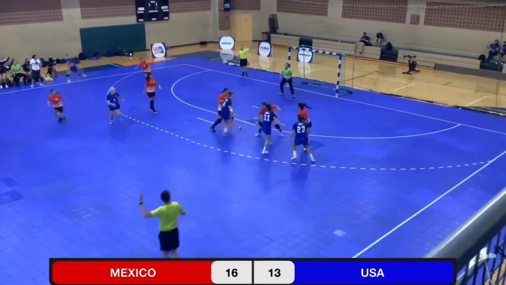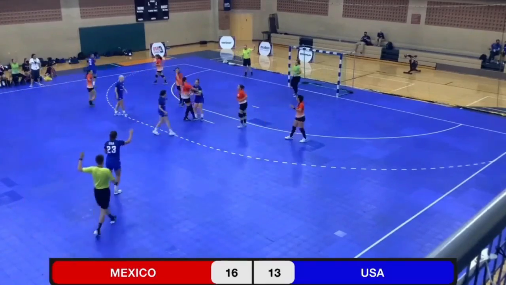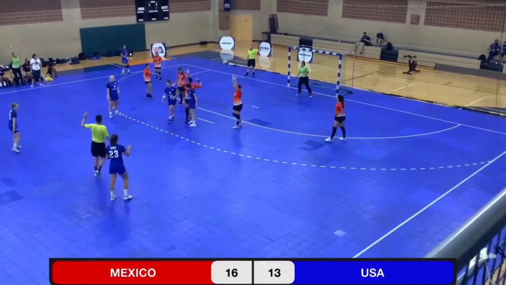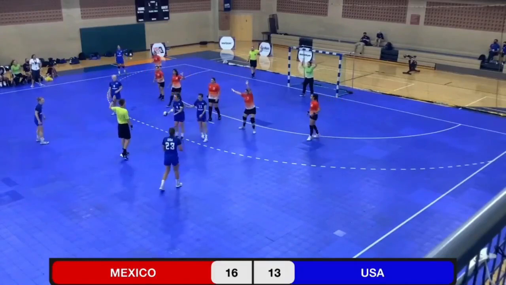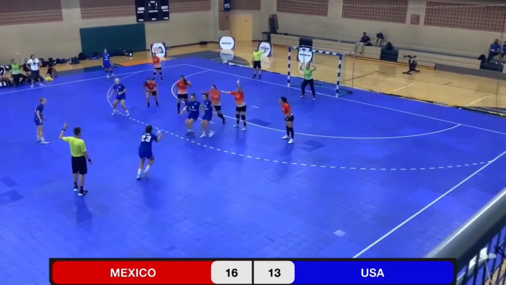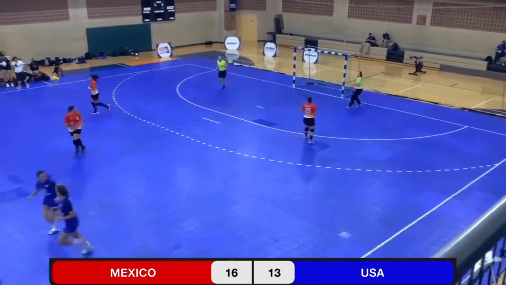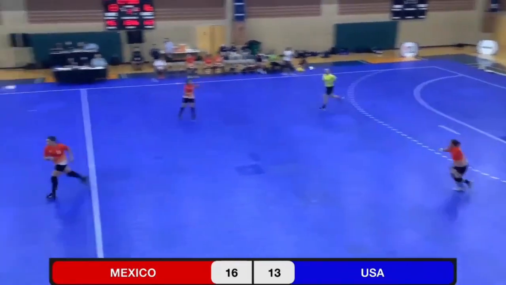Christensen shoots. It's blocked at the line. Gaskin picks it up, but she's bottled up. The passive play is still on. And we'll see if we get another attempt from Christensen. We do, and it's picked up by the Mexican keeper.